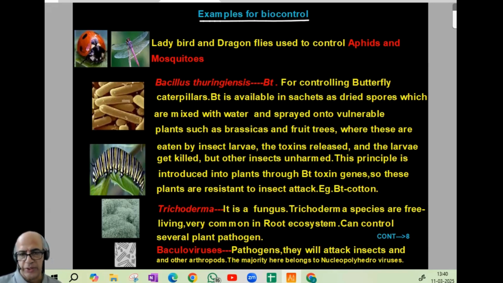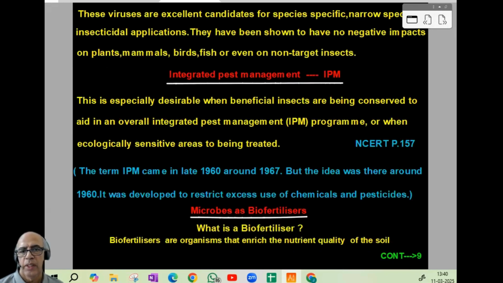Next is baculoviruses. They are pathogens that attack insects and other arthropods. The majority of baculoviruses belong to nucleopolyhedroviruses. Another popular question. I think up to that it is clear. So we can proceed to the next page. These viruses are excellent candidates for species-specific, narrow spectrum insecticidal application. So very specific, that is species-specific, limited to a level of organism, that is narrow spectrum, and insecticidal application. They have been shown to have no negative impacts on plants, animals, birds, fishes, or even on non-targeted insects. So baculoviruses are very useful. I think up to that it is clear.